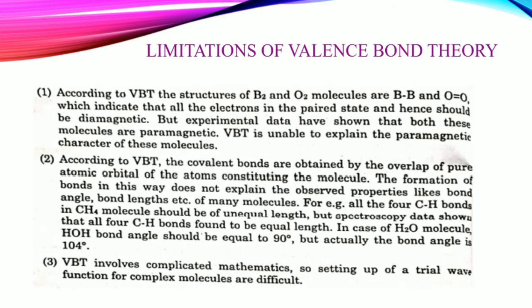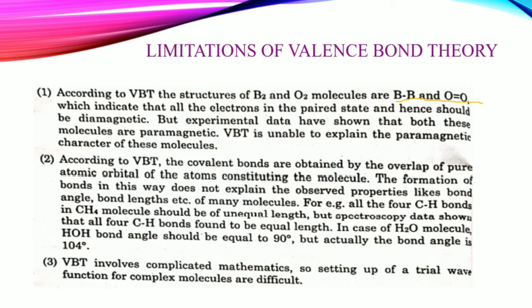Moreover, now what are the limitations of valence bond theory? Now, according to VBT, the structures of B2 and O2 molecules show bonding between B-B and O-O, right?